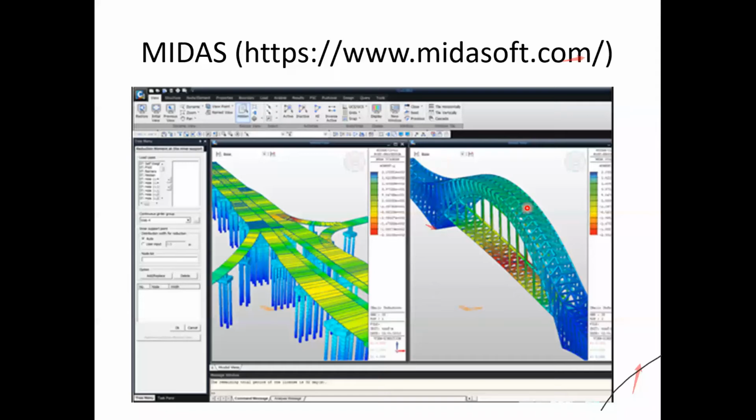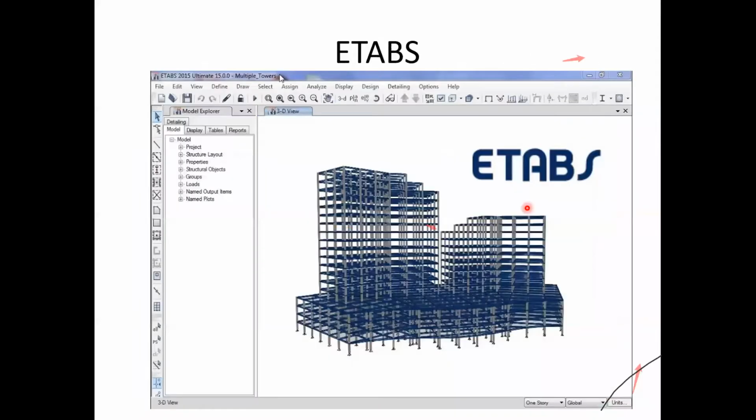Then lastly is the ETABS. So this ETABS is also developed by the Computers and Structures company, and this is more or less a sister of SAP. So this ETABS is basically used for analysis as well as design. Okay, so here also some IS codes are available, and based on those IS codes, we can use this ETABS for the structural design. And this ETABS is very widely used in India, especially in the Marathwada and Mumbai region.